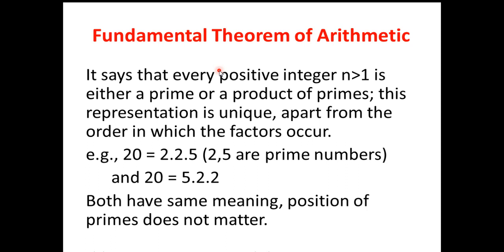Fundamental theorem of arithmetic. It says that every positive integer n greater than 1 can be uniquely represented as a product of primes. For example, 20 can be written as 2 into 2 into 5, a product of primes. 20 can also be written as 5 into 2 into 2. So both are giving the same result. So we say that this representation is unique apart from the order in which the factors occur. So the ordering of these numbers does not matter.